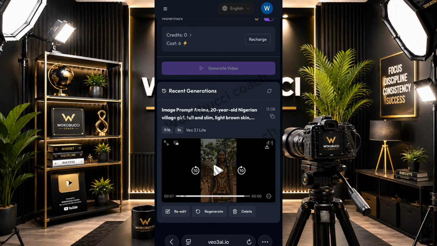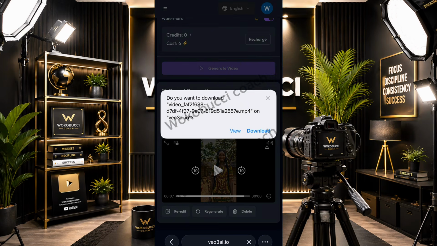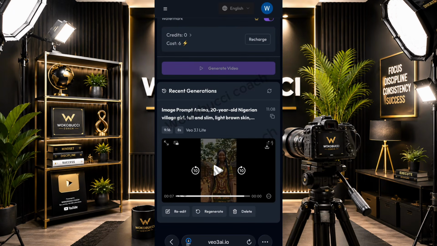And you can always save your video as well. So here it says you can regenerate if you do not like it, you can edit. There you see re-edit, you can re-edit it, and you can actually download it. So there it's actually downloading, then you click and save.